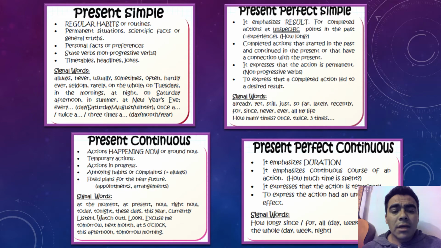The auxiliary that we have here in the present continuous is the verb to be: is, are, and an ing verb. Okay. Remember the verbs like swim, with consonant, vowel, consonant: we have to double the final consonant and then add the ing.